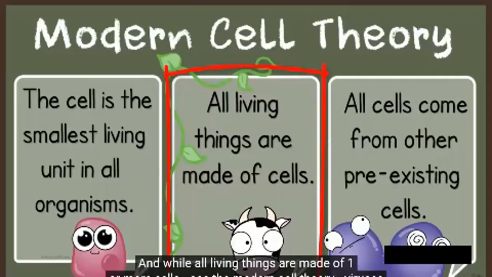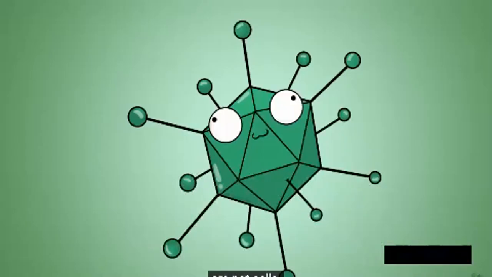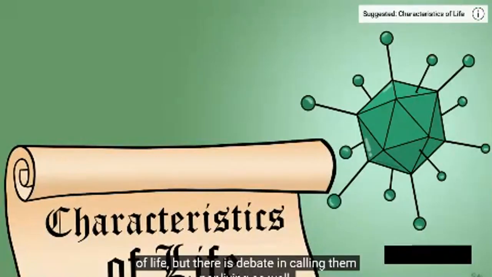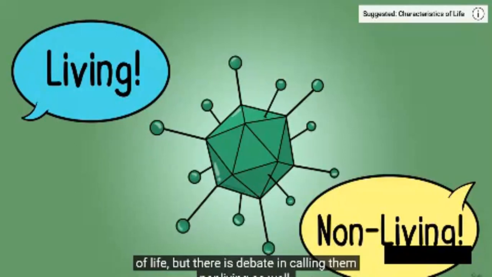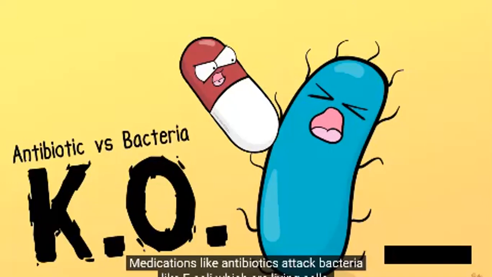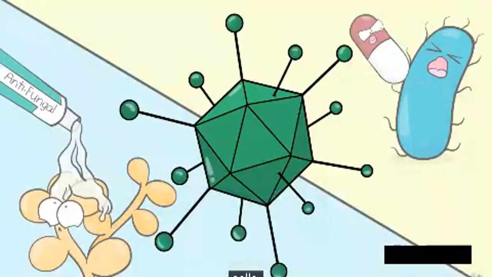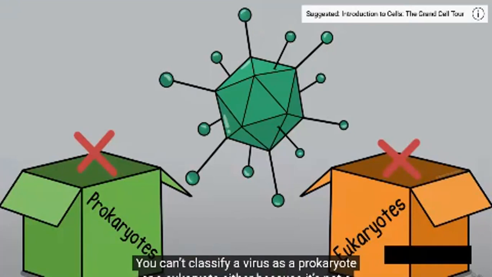While all living things are made of one or more cells, see the modern cell theory, viruses are not cells. Viruses aren't technically classified as living things since they lack many characteristics of life. But there is some debate in calling them non-living as well. Medications like antibiotics attack bacteria like E. coli, which are living cells. Antifungal medications can be used on fungi like athlete's foot, which are made of living cells. Viruses are not bacteria or fungi. You can't classify a virus as a prokaryote or a eukaryote either because it's not a cell.